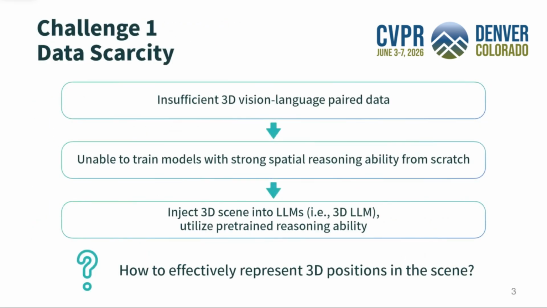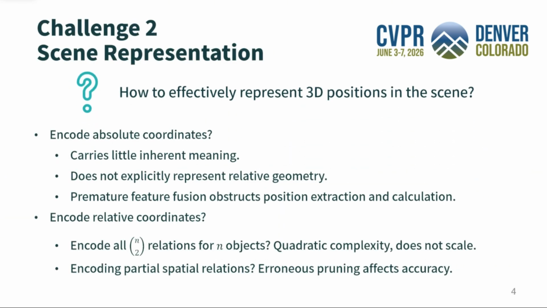The scarcity of 3D scene text paired data makes training a strong spatial reasoning model from scratch hard. With advanced large language models, prior works inject point cloud representations into LLMs and leverage their pre-trained reasoning ability for 3D spatial reasoning. So the next question is, how to effectively represent 3D positions in the scene? Existing methods adopt absolute or relative object position encoding.